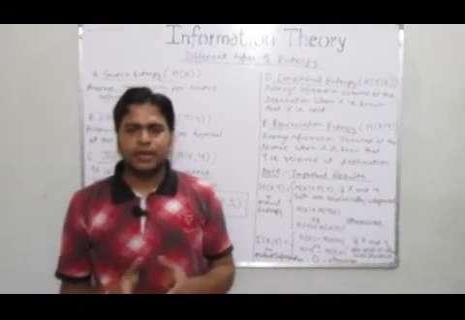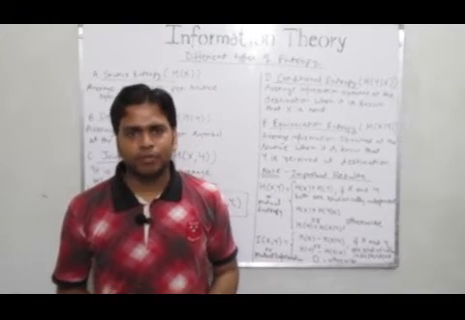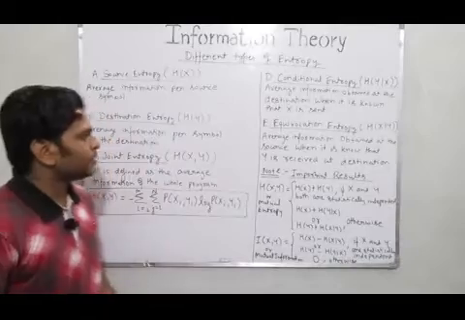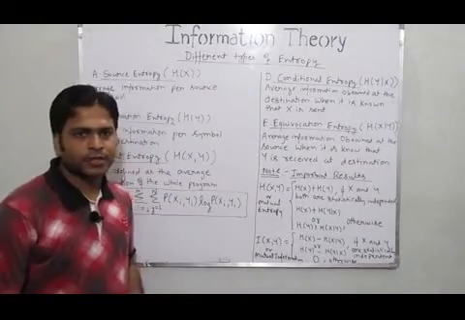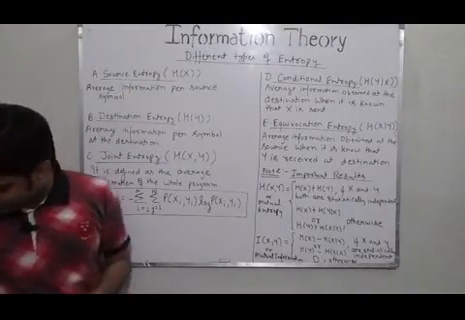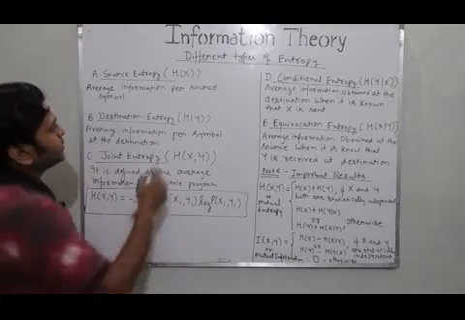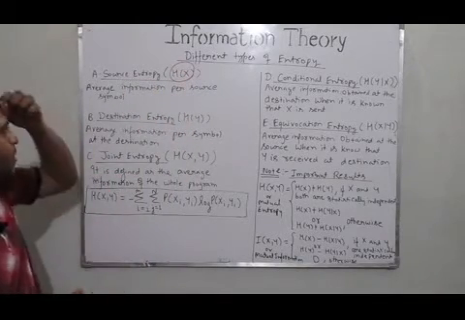Today in this lecture I am going to discuss different types of entropies available in information theory. There are basically 5 types of entropies discussed in information theory. The first type is source entropy. The source entropy is designated as Hx. It is basically represented by Hx.